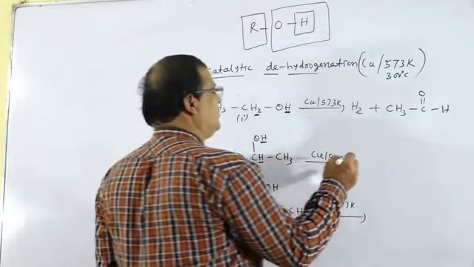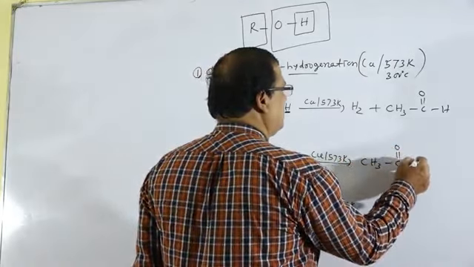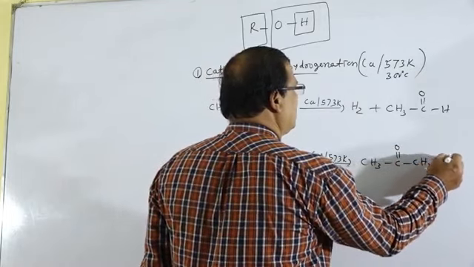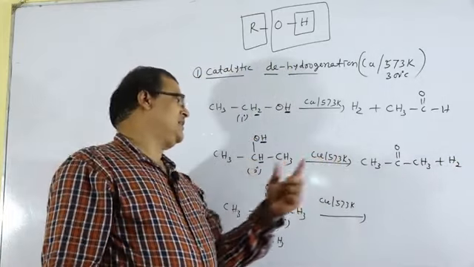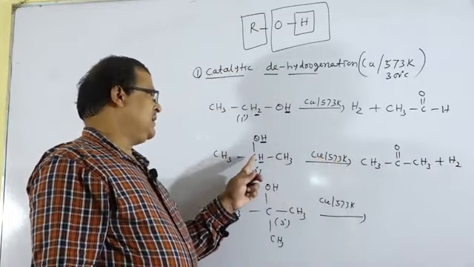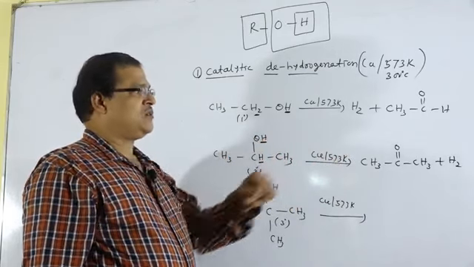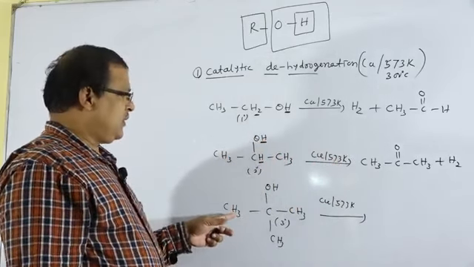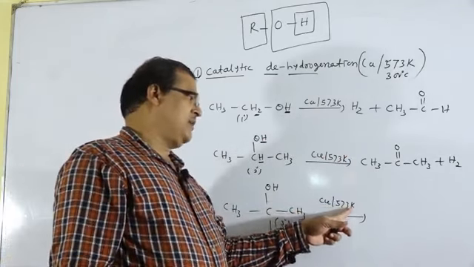So there is the formation of the compound CH3COCH3, that is acetone, plus H2.